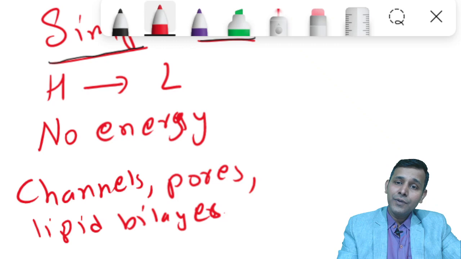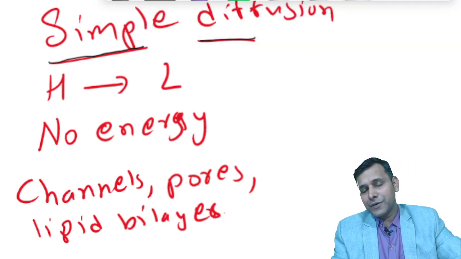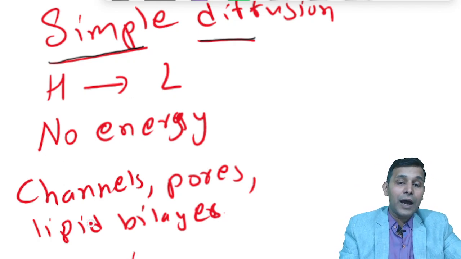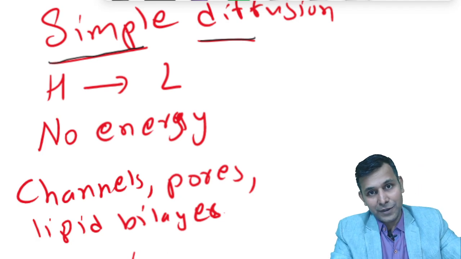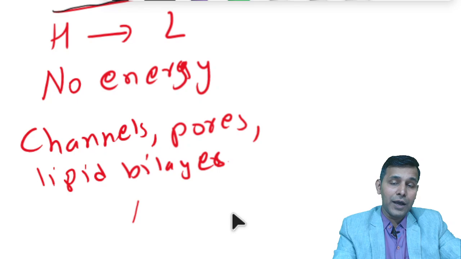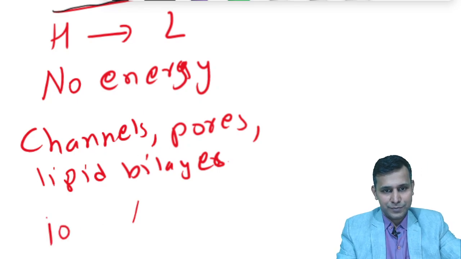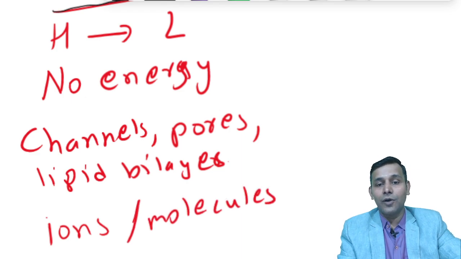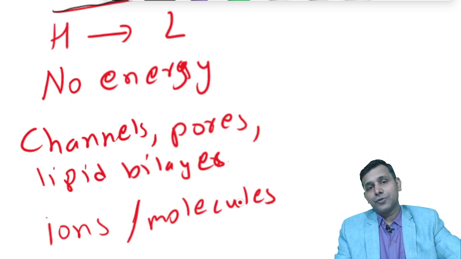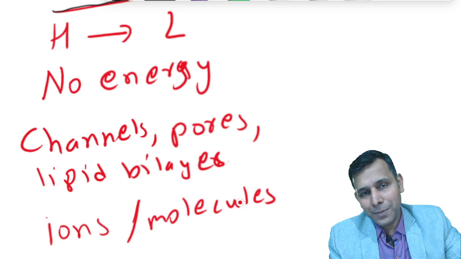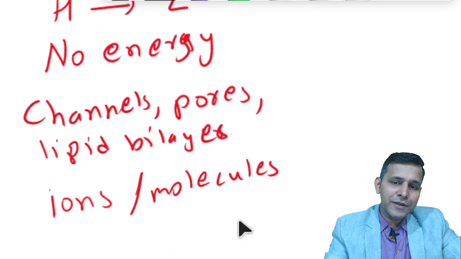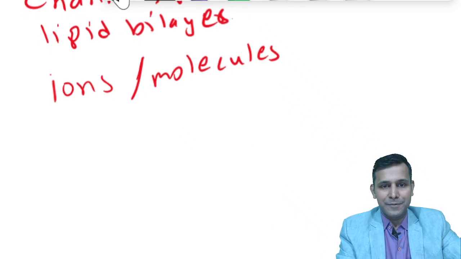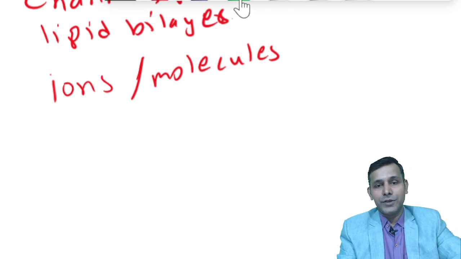Now, which type of substance moves in simple diffusion? Simple diffusion is generally for small ions or molecules, ions or molecules which can cross the cell membrane or which can go through the channels or pores. Let us go with the first, channels. Channels are an integral part of the cell membrane through which the ions or molecules move.